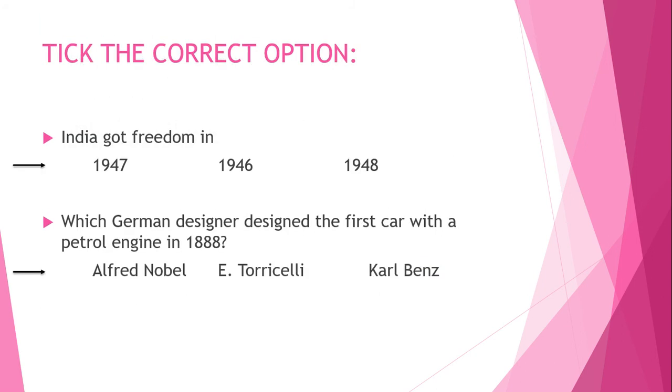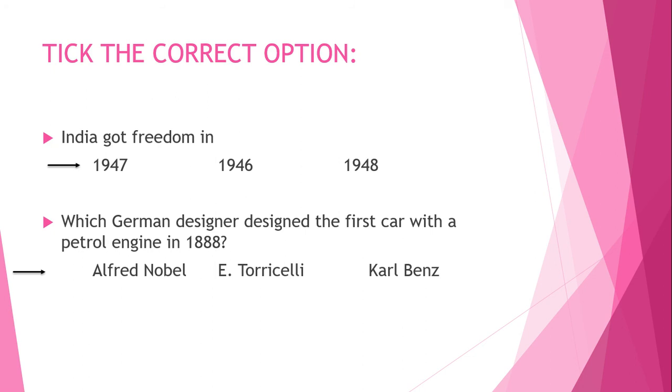Now, our next slide. Here, we have to tick the correct option from the given options. So, first one is, India got freedom in. Three options are there: 1947, 1946, and 1948. So, the answer of this question is 1947. India got freedom in 1947.